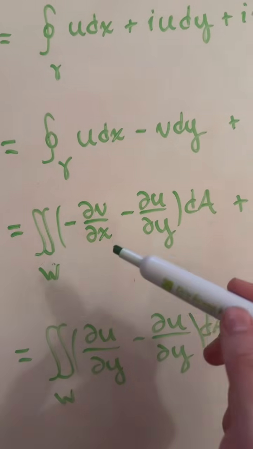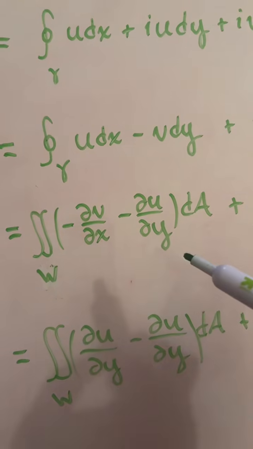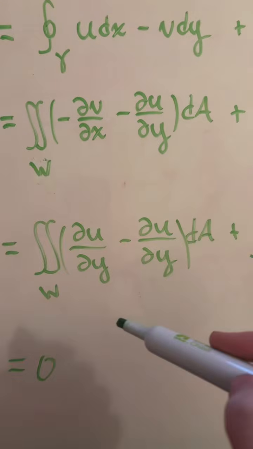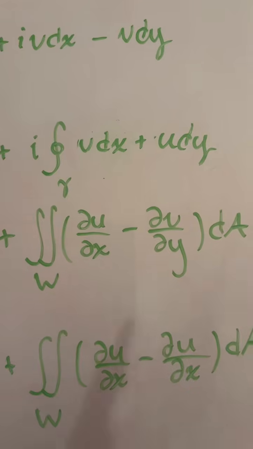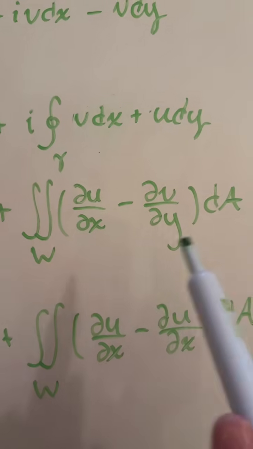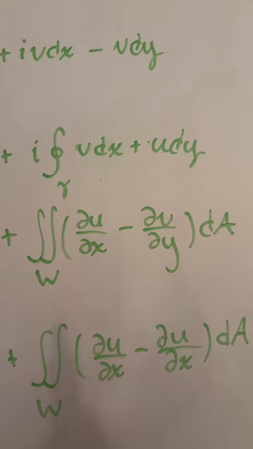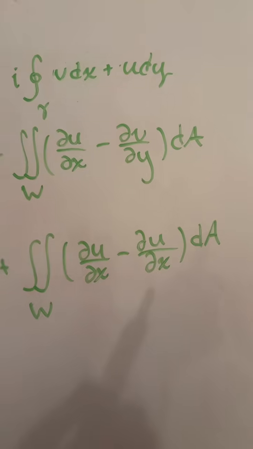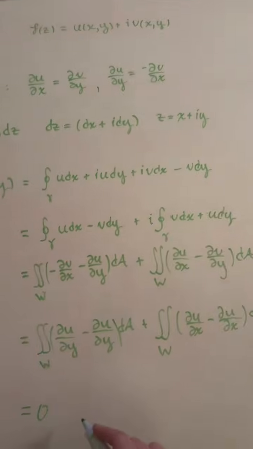What we'll get is the negative partial of v with respect to x minus the partial of u with respect to y, and by Cauchy-Riemann, we know that negative dv dx is equal to du dy, so this first integral goes to 0. Similarly, with the imaginary integral, we'll get partial u with respect to x minus partial v with respect to y, but we know that partial v with respect to y is just partial u with respect to x, so this integral will also cancel out and go to 0, meaning that our original integral over the curve gamma goes to 0. And with that, we're done.